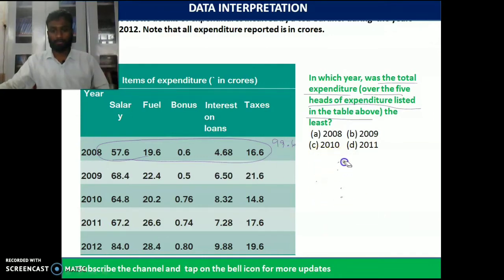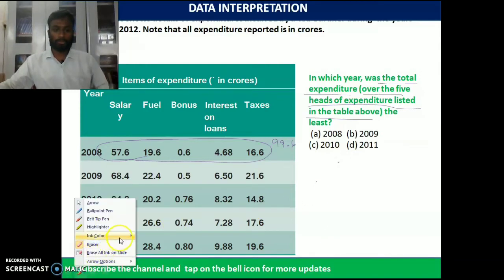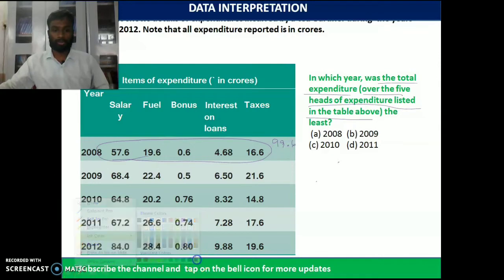Now, if you total, you can see here what will be the value. 2009 value: 68.4 plus 22.4 plus 0.5, 6.50 plus 21.6.